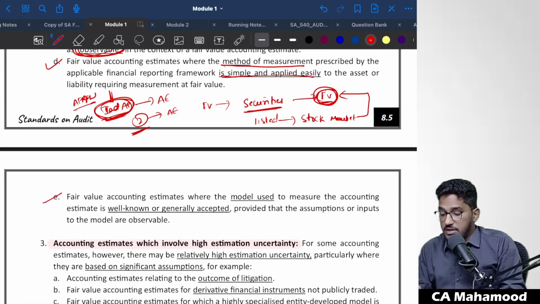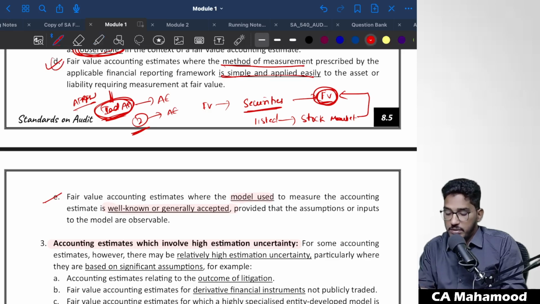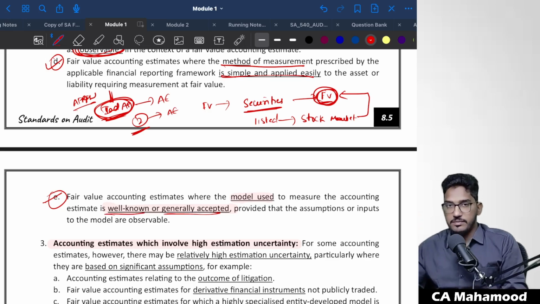Similarly, fair value accounting estimates, where the model used to measure the accounting estimate is well known or generally accepted. Once again, a repeated point. Fourth and fifth are repeated points actually. So when the method or model given under the applicable financial reporting framework is well known and generally accepted.